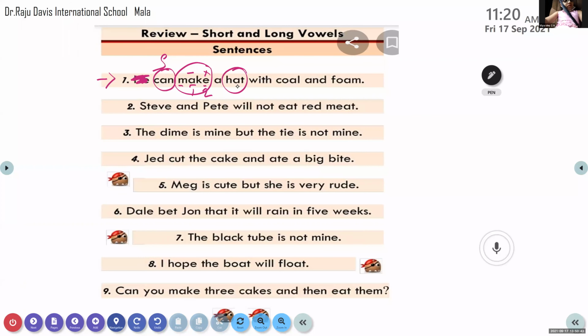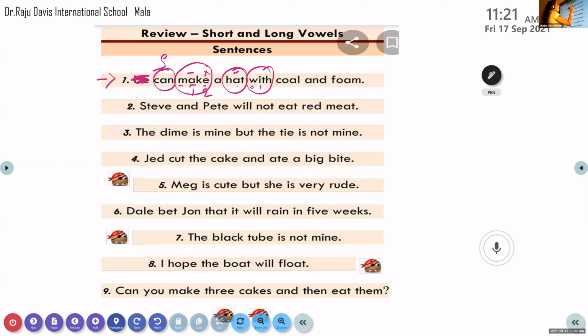This one only one vowel, so it is A. Here, how many vowels are there? One. So what is the short sound of I, as in igloo?